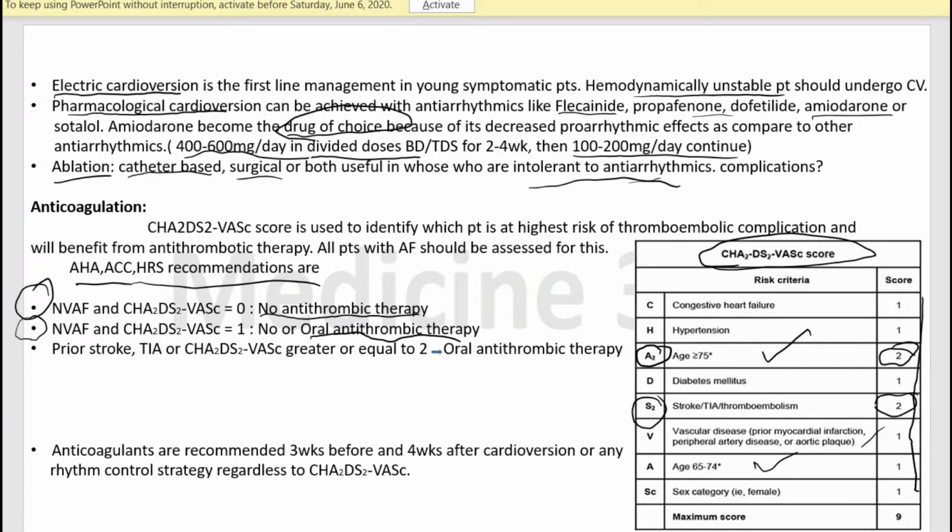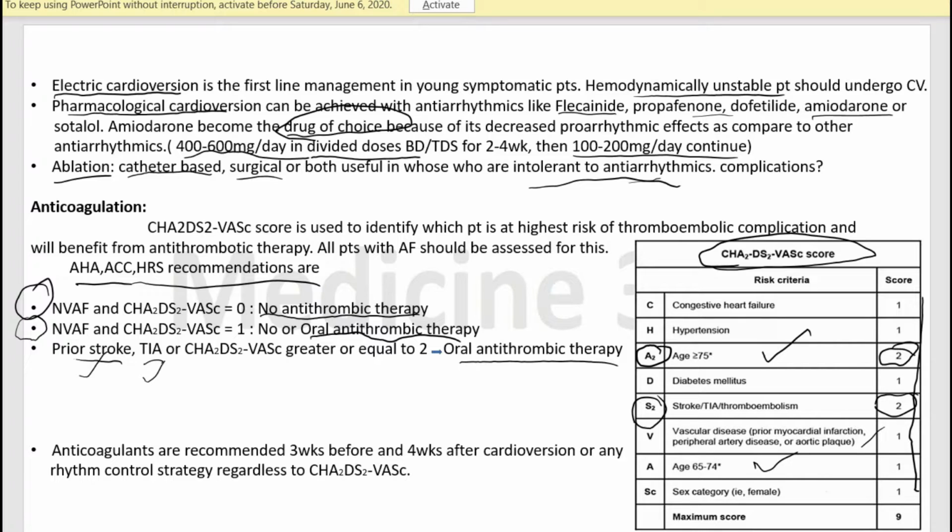But if there is a previous stroke or transient ischemic attack, which carry 2 points in the CHA2DS2-VASc score, then if the score is greater than or equal to 2, we must start antithrombotic therapy. What are the drugs included in antithrombotic therapy? We will discuss later on.